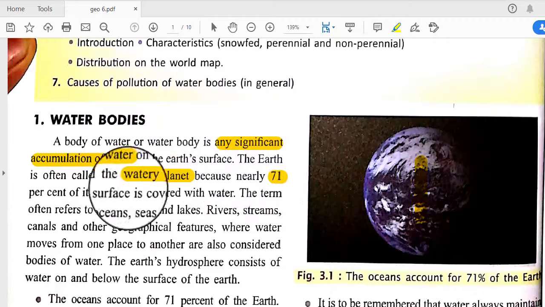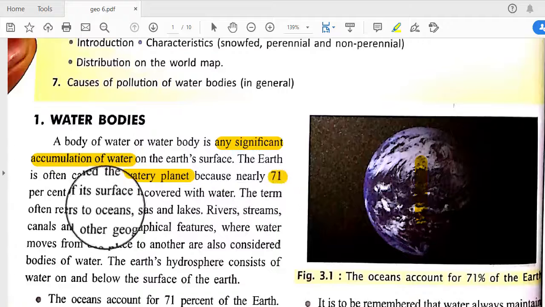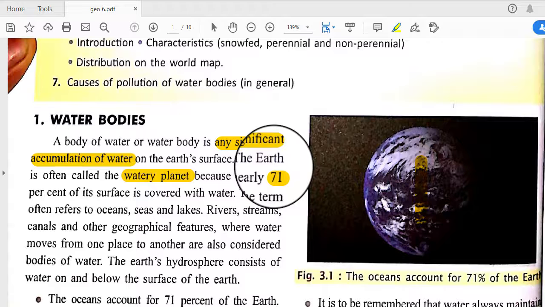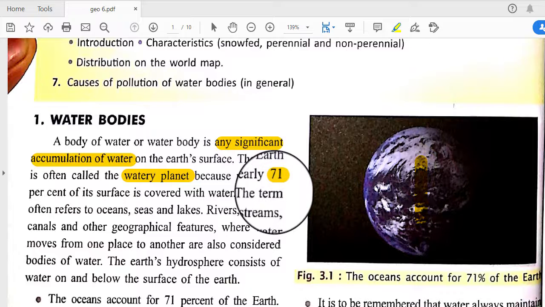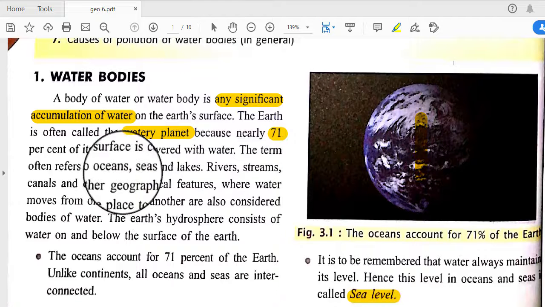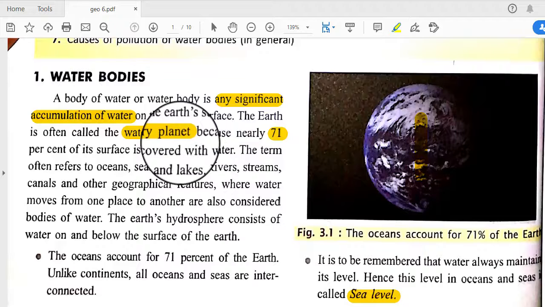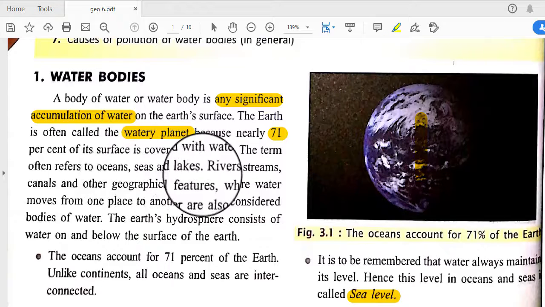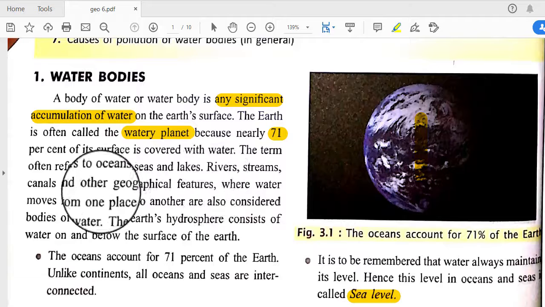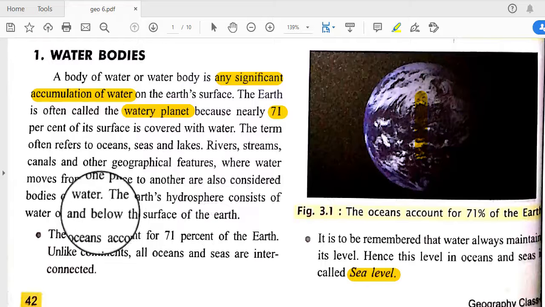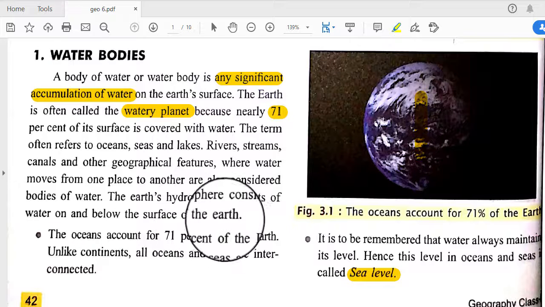The earth is often called the watery planet because nearly 71% of its surface is covered with water. So our planet earth is also called the watery planet. Why? Because 71% of its surface is covered with water. The term often refers to oceans, seas and lakes. So water bodies may be oceans, seas and lakes, and besides this, all rivers, streams and canals are under this water body. The earth's hydrosphere consists of water on and below the surface of the earth.